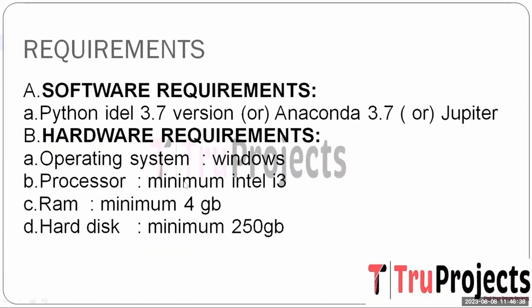And these are the basic requirements that are needed to build this project. The software requirements are Python IDE version 3.7, and Anaconda version 3.7 with Jupyter Notebook. Hardware requirements are Windows as the operating system, a processor of minimum Intel i3 and above, RAM of minimum 4 GB, and hard disk of minimum 250 GB.